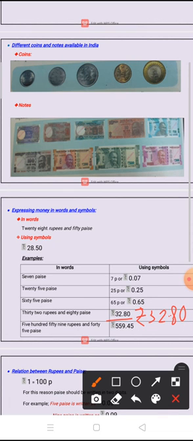Next is 559 rupees and 45 paisa. So the rupees symbol, then 559 rupees. So we have completed the rupees part. Then we need to put the dot, then 45 paisa. In this way we can express money in terms of words and in terms of numerals using the symbols.